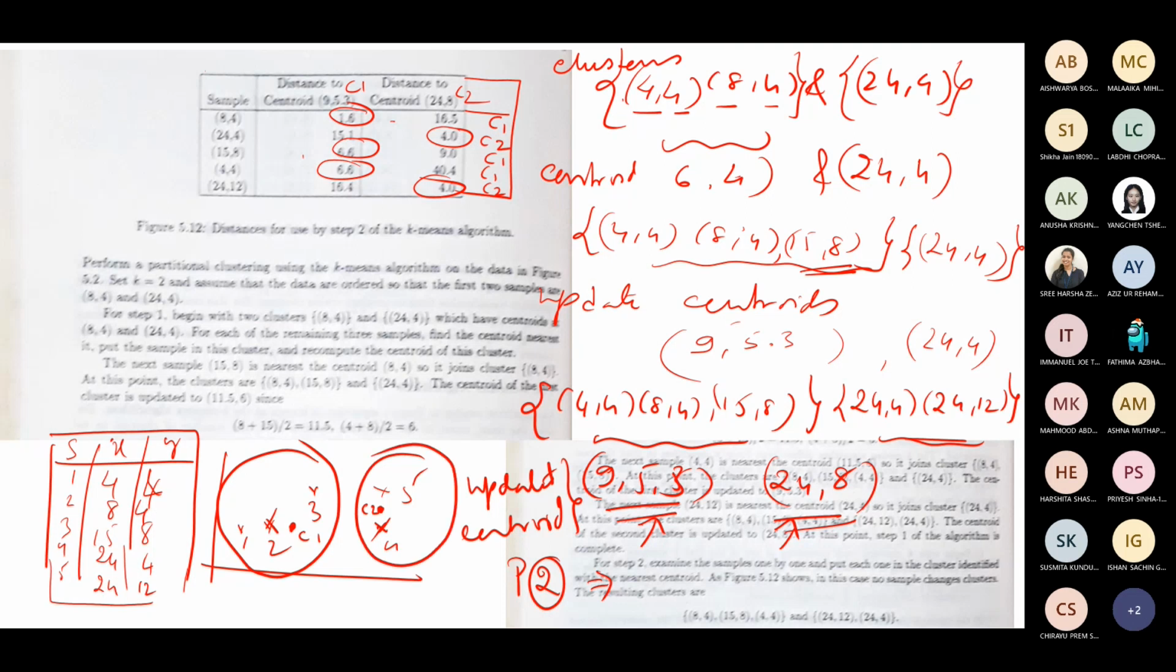In the second pass, it may move. Sometimes some sample may move from one cluster to another cluster. In this problem, we have only 5 samples and they are not changing clusters. That is okay. Whatever is there, just write it.